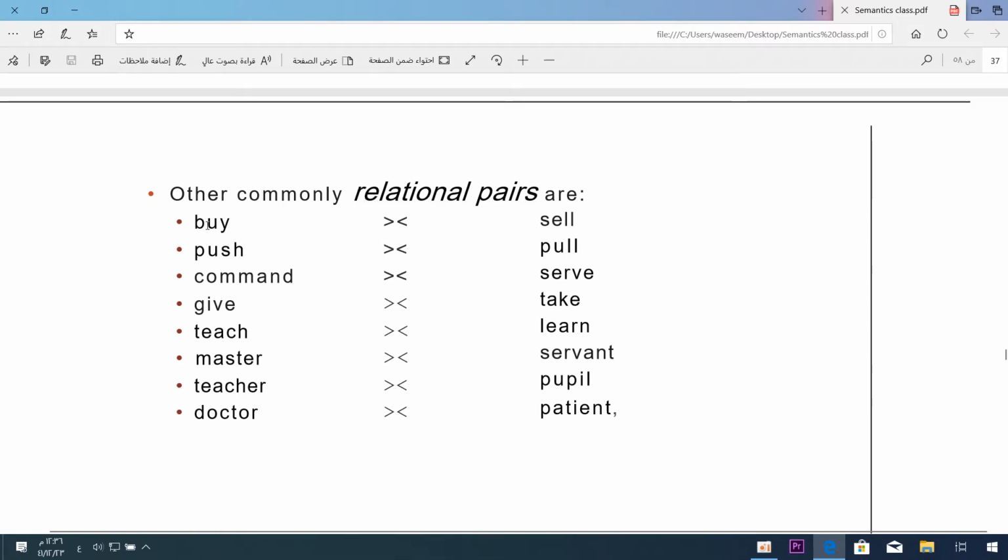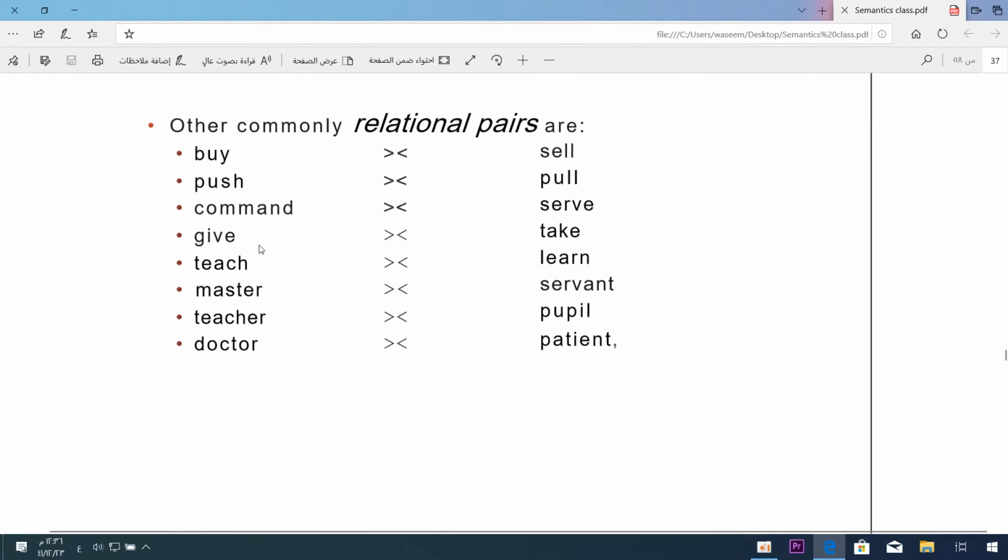Other common relational pairs are buy and sell. I bought a car from Jack. Jack sold me a car. If I say Ahmed pushed the door to Yasser, then Yasser pulled the door to Ahmed, and so on.